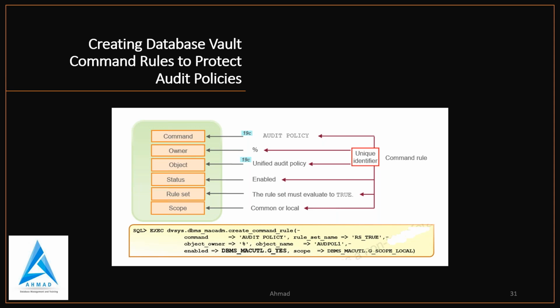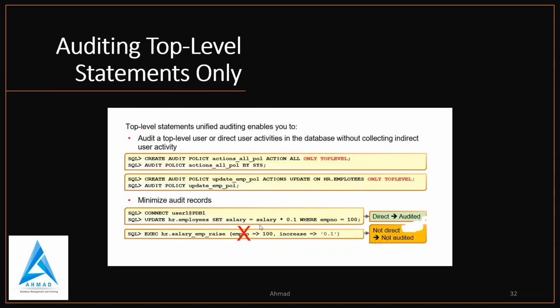So here you see create, alter, drop, truncate, audit, and noaudit. These are the most DDL options. You have alter system, you have execute, you have select, insert, update, and delete. In that, you are passing status, object owner, object name, rule set, and scope. So these are the variables or attributes you will pass in create command rule. Okay, so this is the way you can do that.